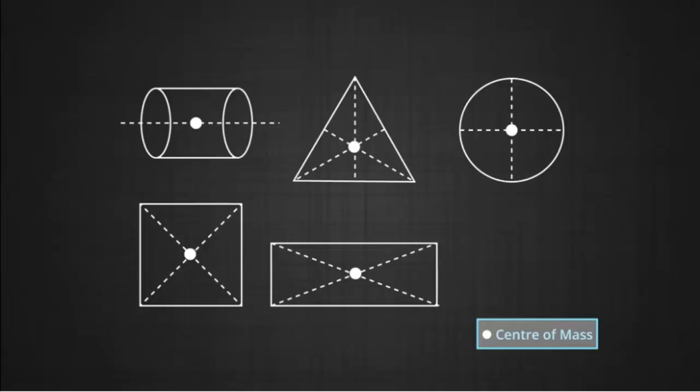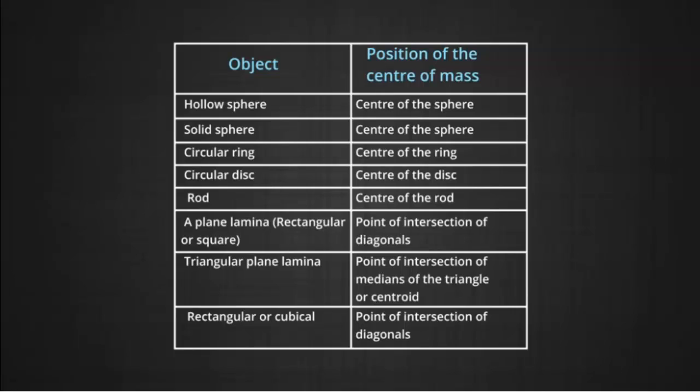Often we have to calculate the center of mass of homogeneous bodies of regular shapes like rings, discs, spheres, rods. By using symmetry considerations, we can easily show that the center of mass of these bodies lies at their geometric centers. For example, for a ring, the position of center of mass is at its geometrical center. For a hollow sphere, again the center of mass is at the center. For a solid sphere, again the center of mass is at the geometrical center of the sphere.